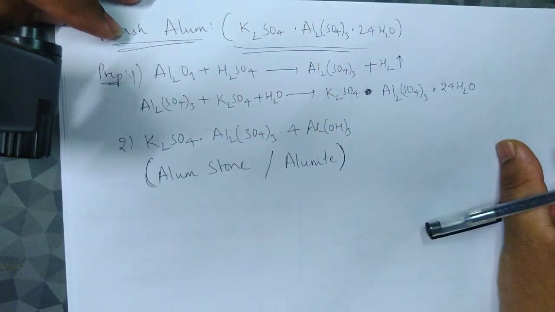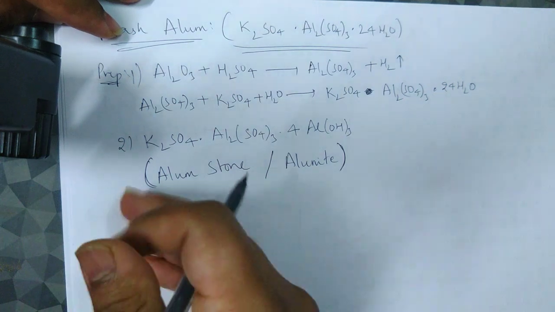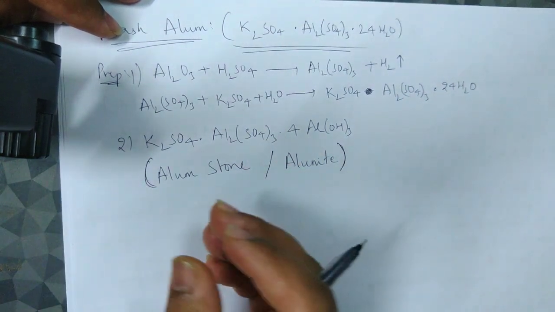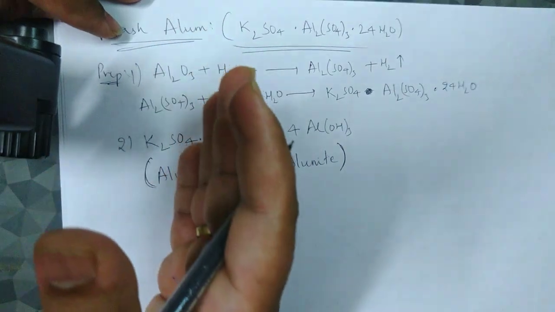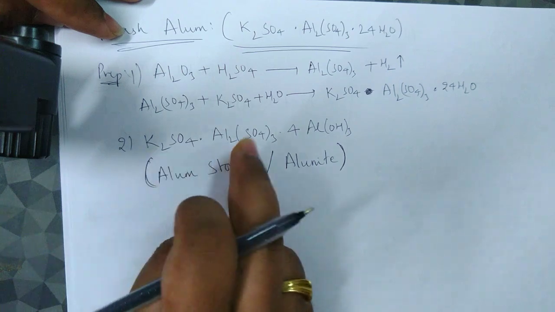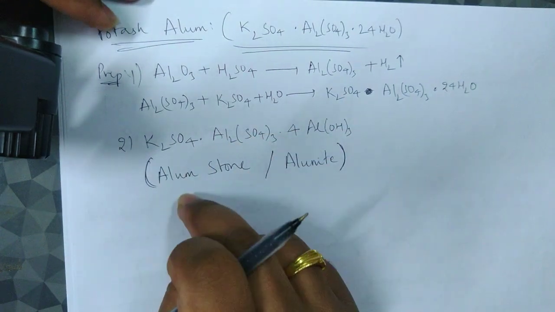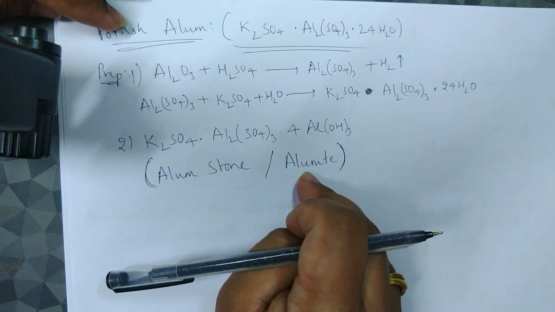Which of the given options has the right formulas? You have to identify which mineral name matches which formula. So K2SO4.Al2(SO4)3.4Al(OH)3 is alum stone, or it is also called alunite.